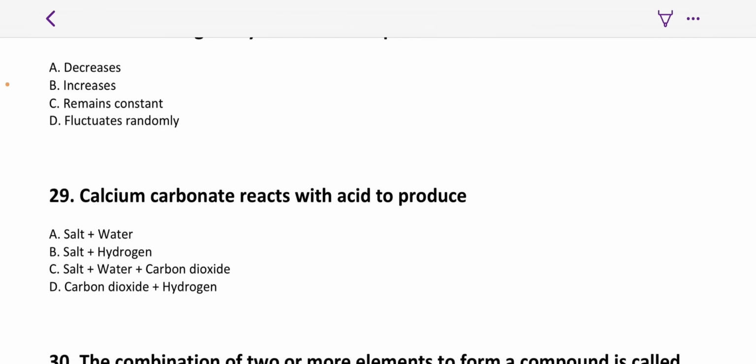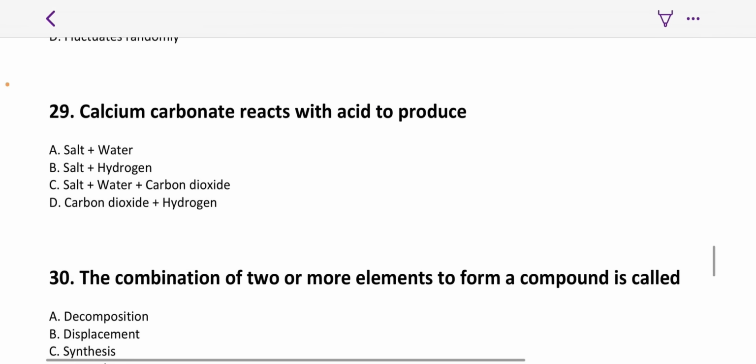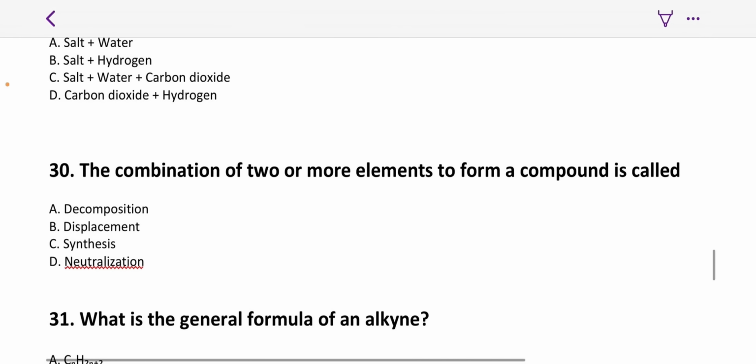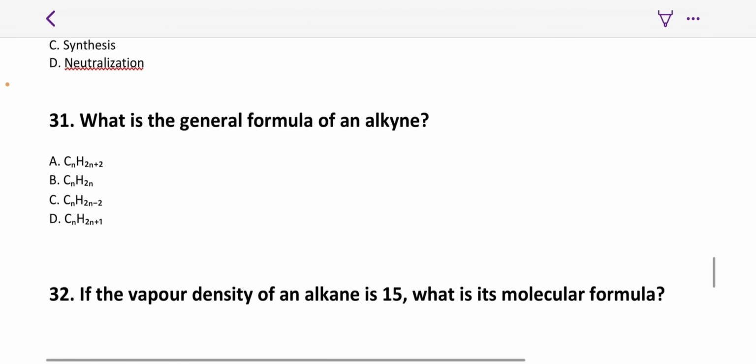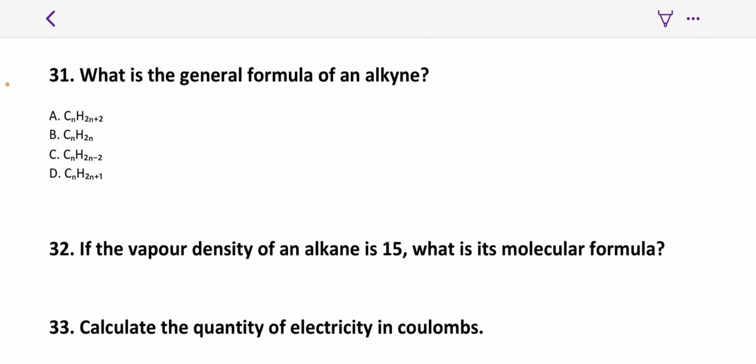Calcium carbonate reacts with acid to produce what? When calcium carbonate reacts with acid, they give three products. They give salt, they give water, and they give carbon dioxide. So that is option C. Number 30, the combination of two or more elements to form a compound is called synthesis. Like you're trying to react hydrogen and chlorine to give hydrogen chloride. That's hydrogen chloride synthesis. Number 31, the general formula of an alkyne.